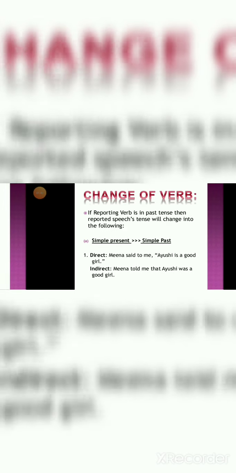Now, simple present to simple past. If simple present tense is in the direct form, then the indirect form will be in simple past. How will it be? Look at that. If the reporting verb is in past tense, then the reported speech tense will change as follows. Now we are talking about the reporting verb in past tense, meaning everything with said, so we will make changes in the tense, for sure. Direct speech: Meena said to me, "Ayushi is a good girl." Meena told me that Ayushi was a good girl. Simple present to simple past.